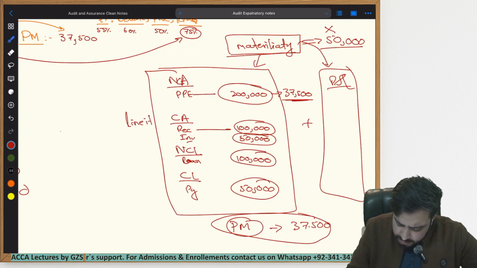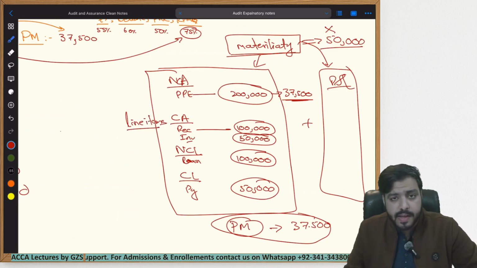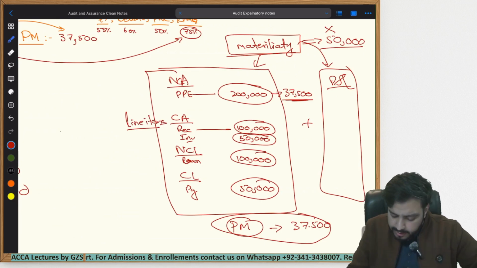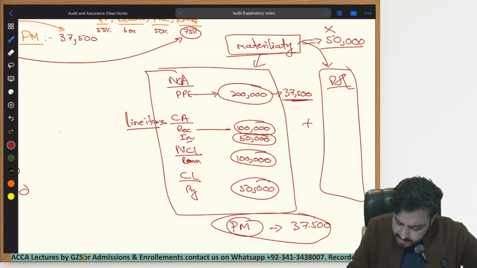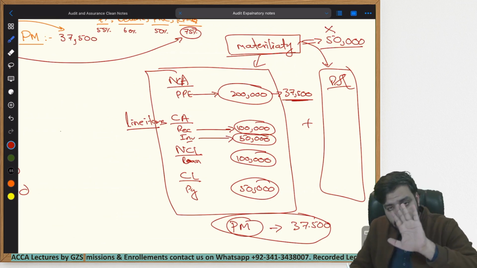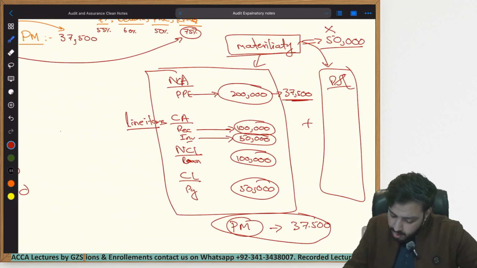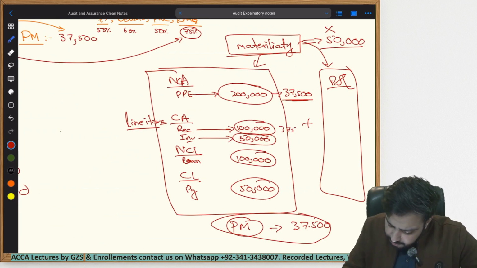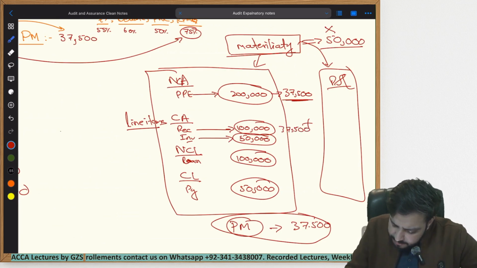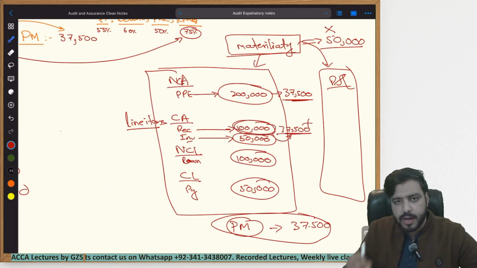In the world of audit, these are known as line items. Whenever the auditor is auditing every single line item, he says, I will ignore the amount of materiality for now and move with performance materiality. So any error within this specific head above this amount, I will have to let the management know. They have to correct it.